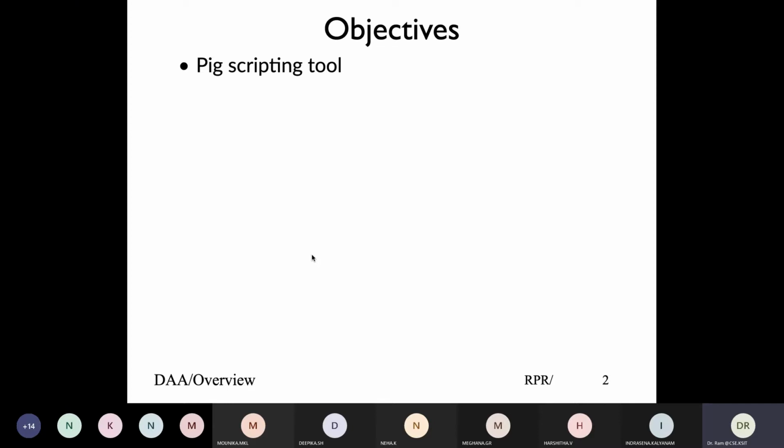So we look at two tools today. One is the Pig scripting tool, more known as the Pig Latin scripting tool, by which you can write simple script commands and manipulate and manage data. The second tool we look at is Hive.